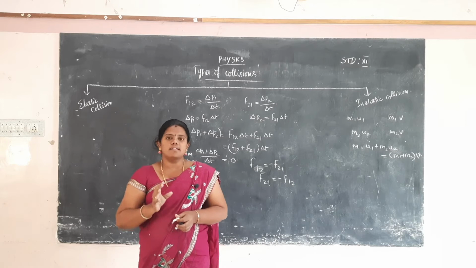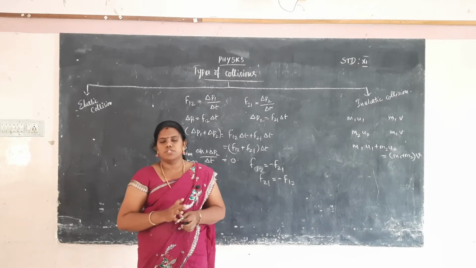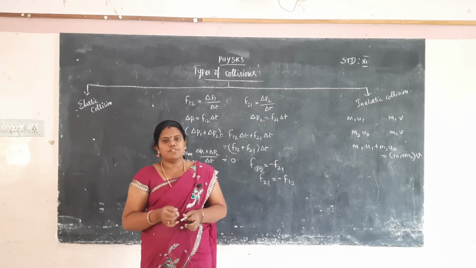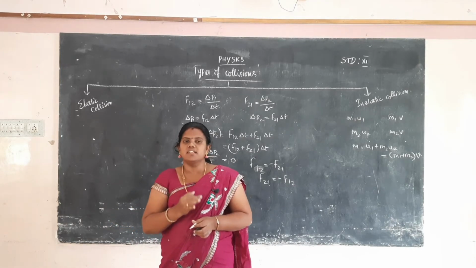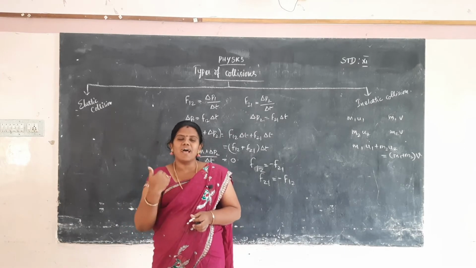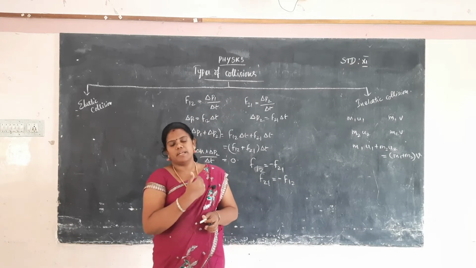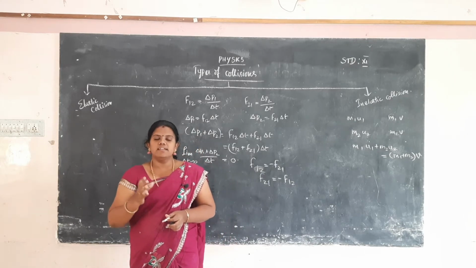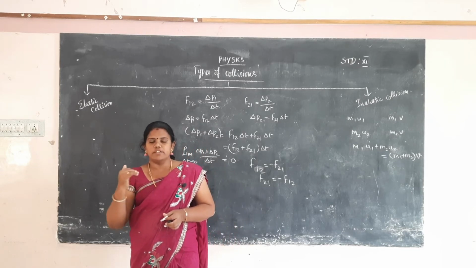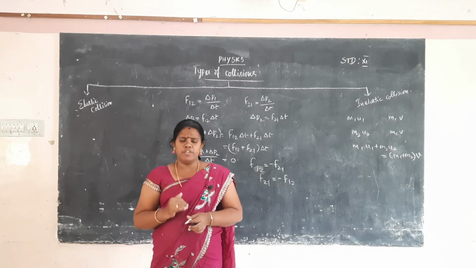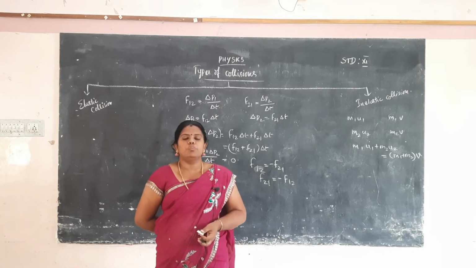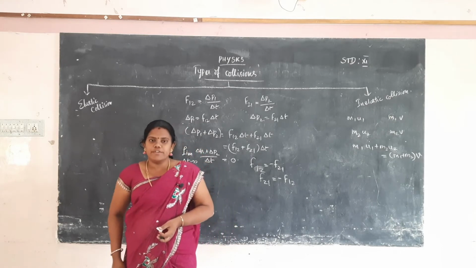Then the forces are conservative in elastic collision. What is the meaning of conservative? I already told you in the previous class. For conservative forces, the work done depends only upon the initial and final location, not upon the path of the motion of the particle. The force applied by the two particles is considered conservative in elastic collision. In inelastic collision, the forces are non-conservative.